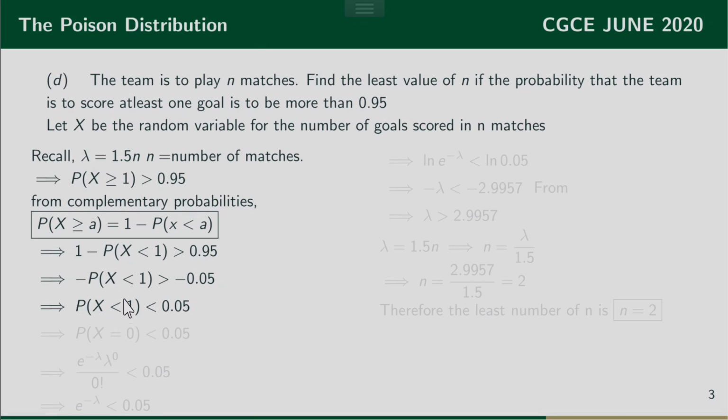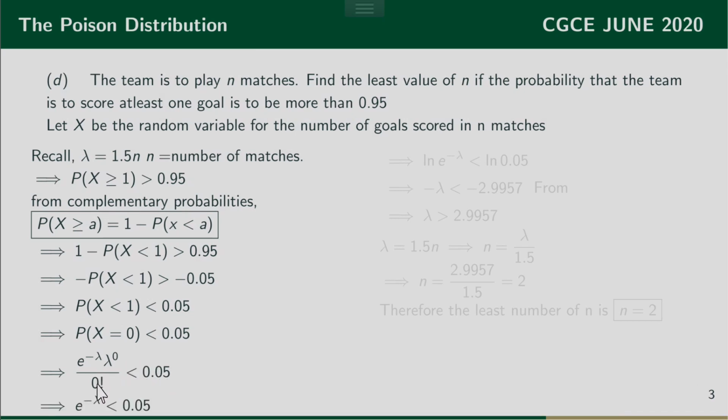Now, since x is a discrete random variable, a number strictly less than 1 should be 0. So I'm looking for the probability of x equals 0 is strictly less than 0.05. So I'll apply this to the Poisson distribution and substitute it in its PDF. So I'll have e raised to the power negative lambda, lambda raised to the power 0 over 0 factorial is strictly less than 0.05.